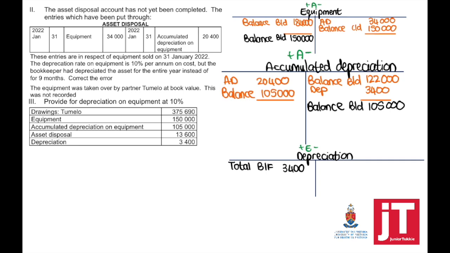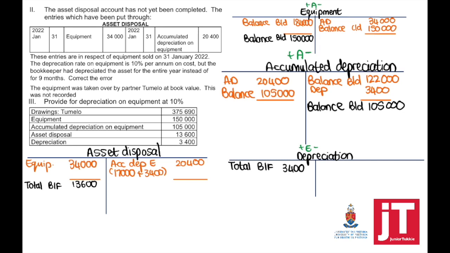Depreciation had a total brought forward, 3,400. This was the updated depreciation on the asset which we disposed of. Asset disposal, 13,600 as a total brought forward. This is after step number 1, the cost was taken out. Step number 2, the depreciation was updated. Step number 3, the total accumulated depreciation was taken out to the asset disposal account.